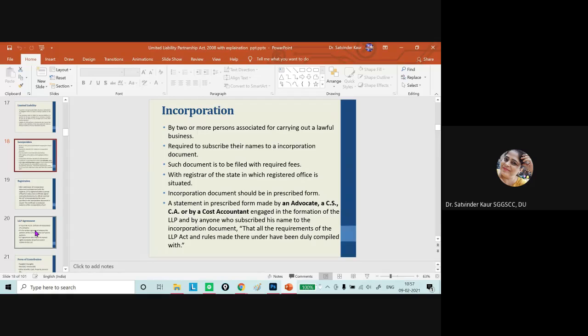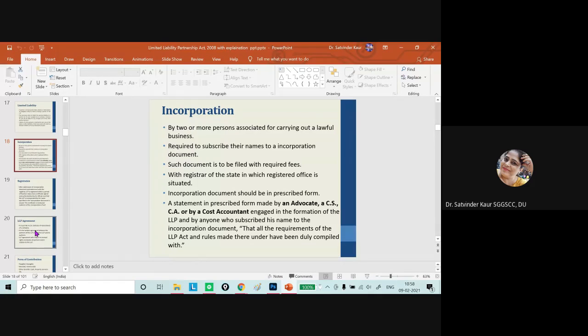So it is possible to file all the documents electronically. For incorporation, you have to use the prescribed form for application for registration of the LLP, and in that prescribed form, all the particulars must be given properly, clearly, without any error.